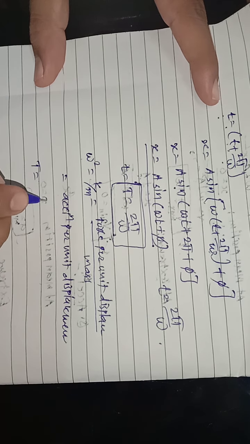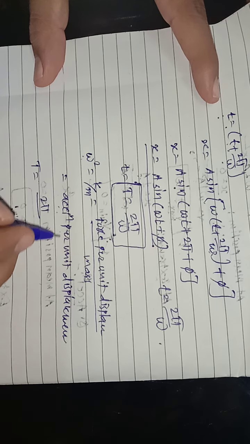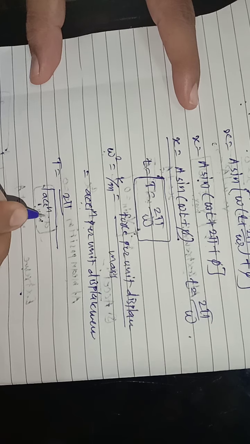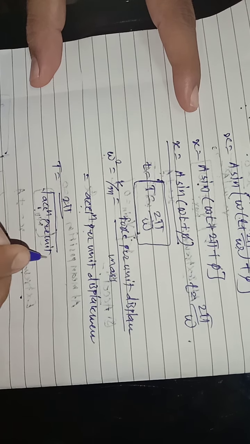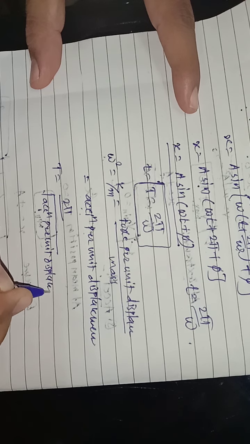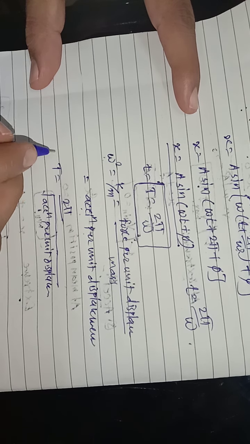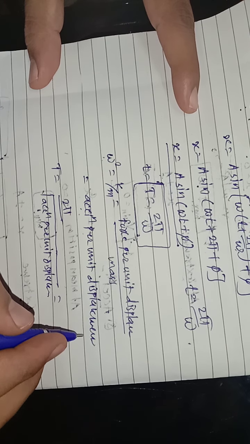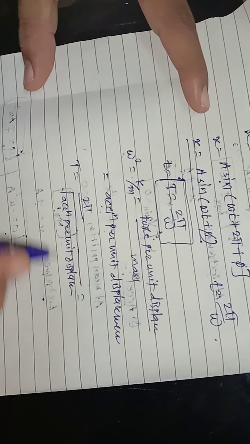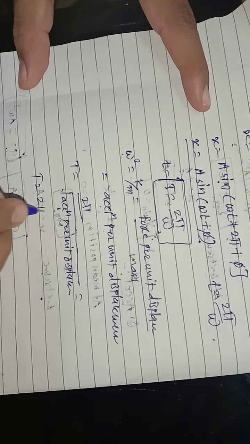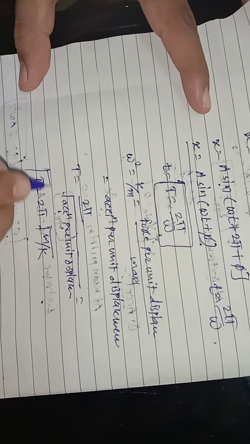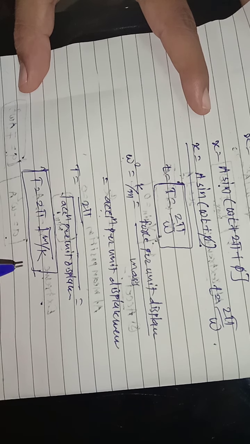And that's why we can write T is equal to 2 pi upon omega. Omega square is equal to acceleration per unit displacement, so T is 2 pi upon the square root of acceleration per unit displacement. This is another formula for T. Acceleration per unit displacement is nothing but k upon m, and that's why T is equal to 2 pi times the square root of m upon k.